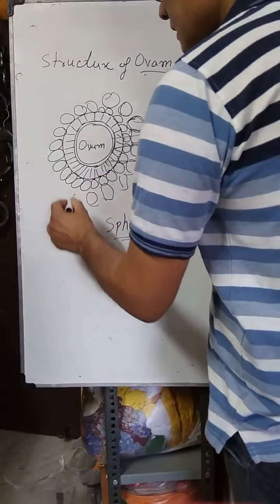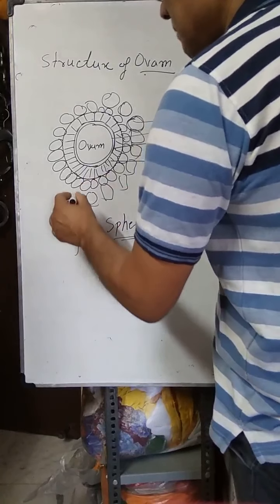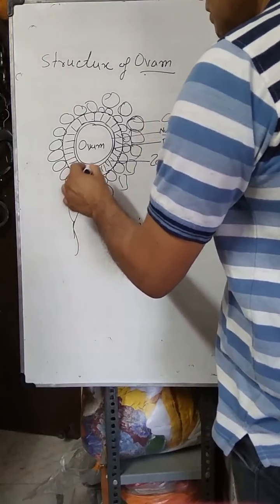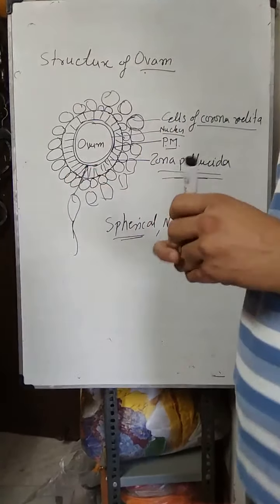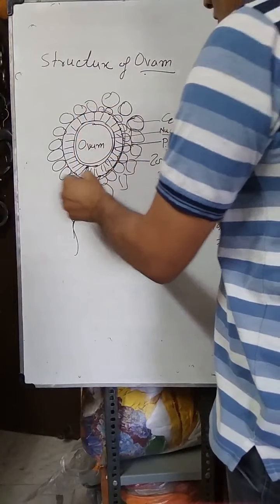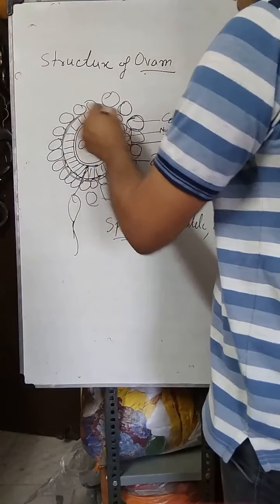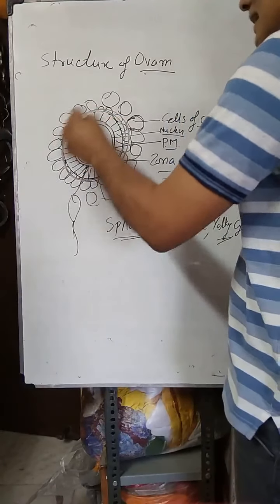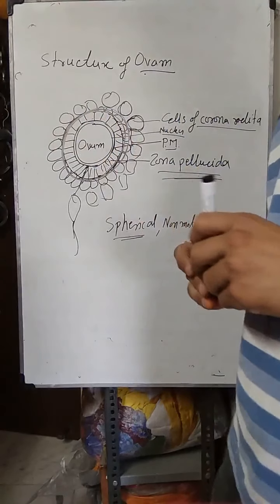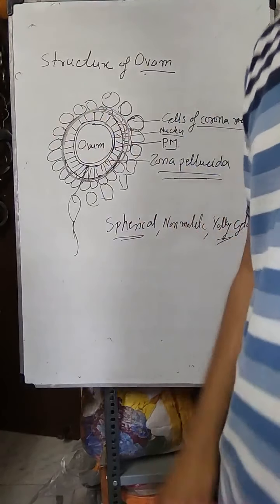When sperm reaches here, it will penetrate both layers. Whichever penetrates first will fertilize the female egg, and after that, the entry of further sperm will be blocked by the egg by the formation of a wall.